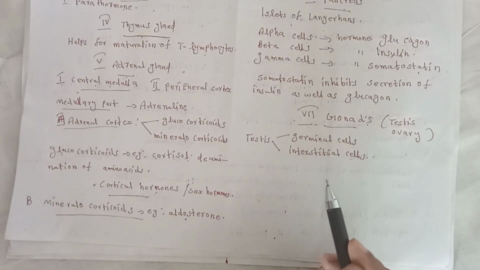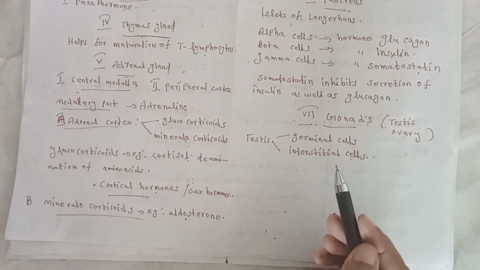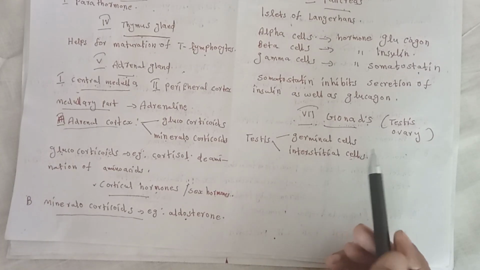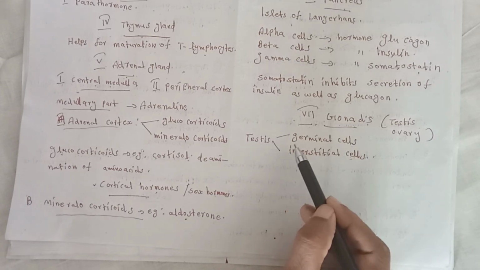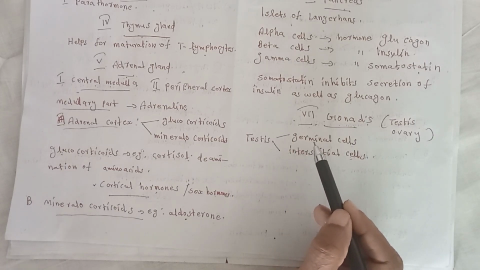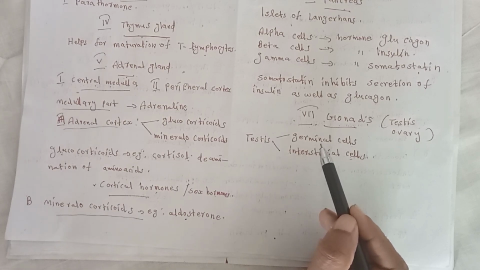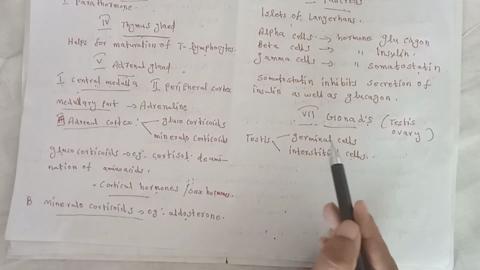Testosterone stimulates development of male characters. Testosterone is a hormone.